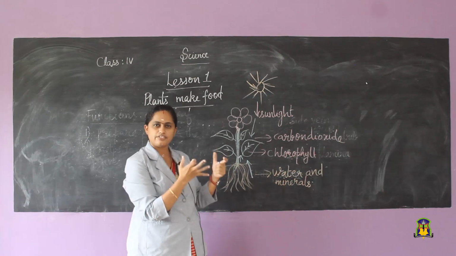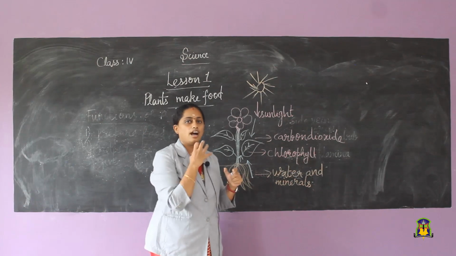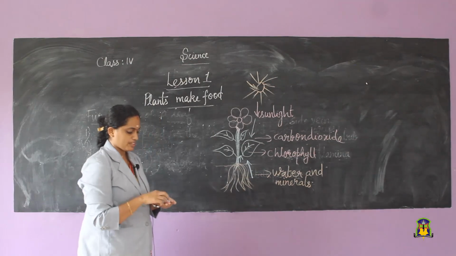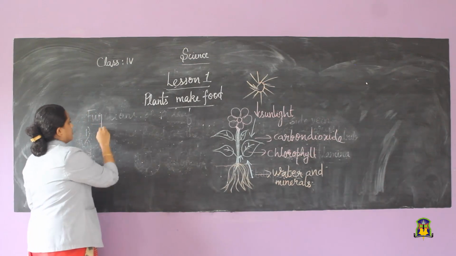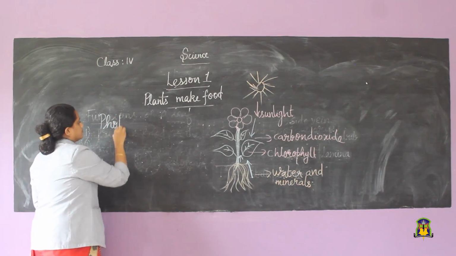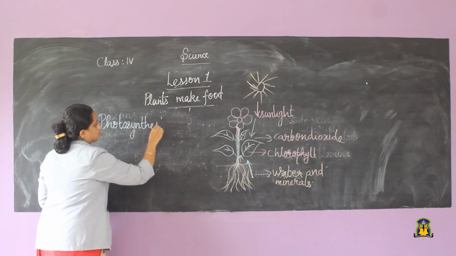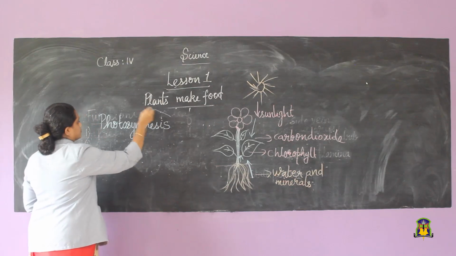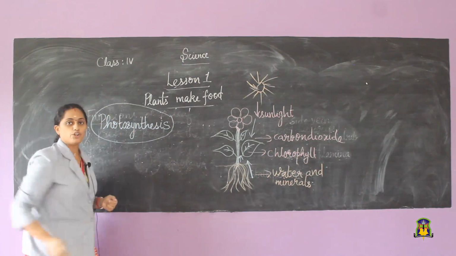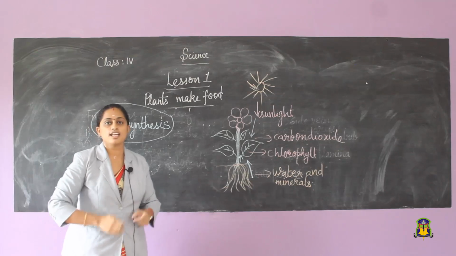We can give a specific name to the process by which our green leaves prepare food. It is called as photosynthesis. What is photosynthesis?